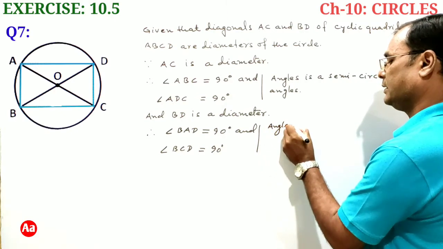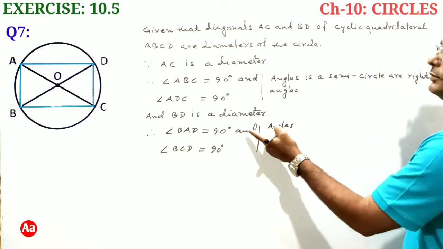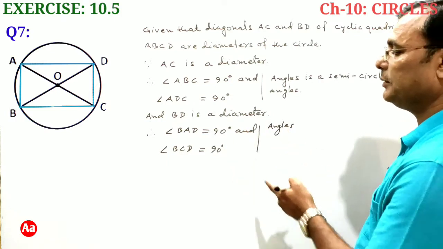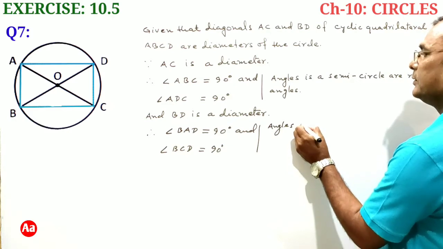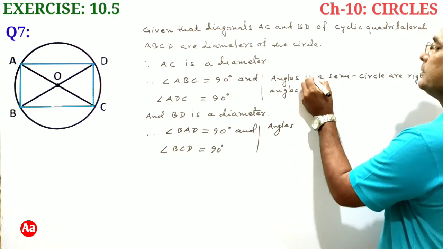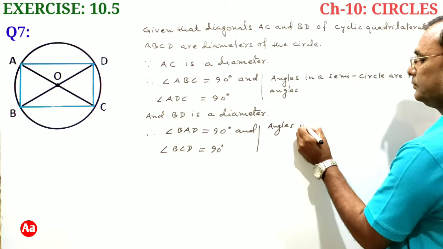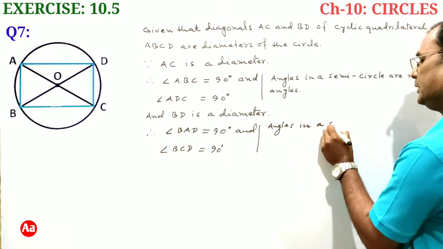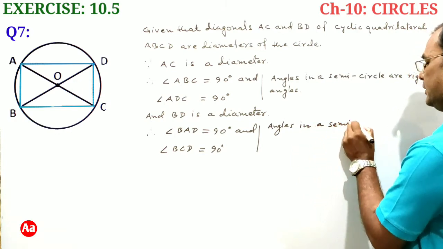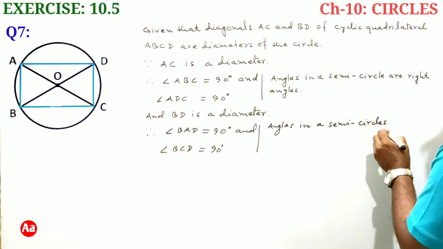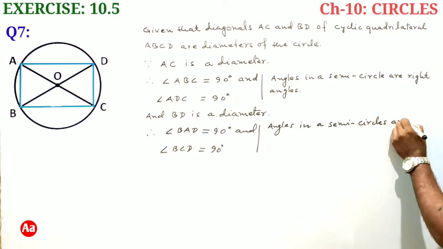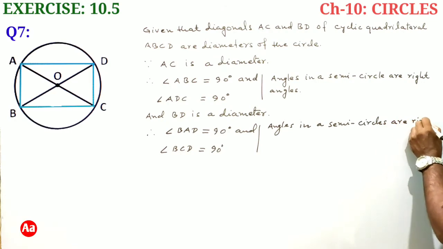Reason same for angle BAD and BCD are right angles. Angles in semicircles are right angles.